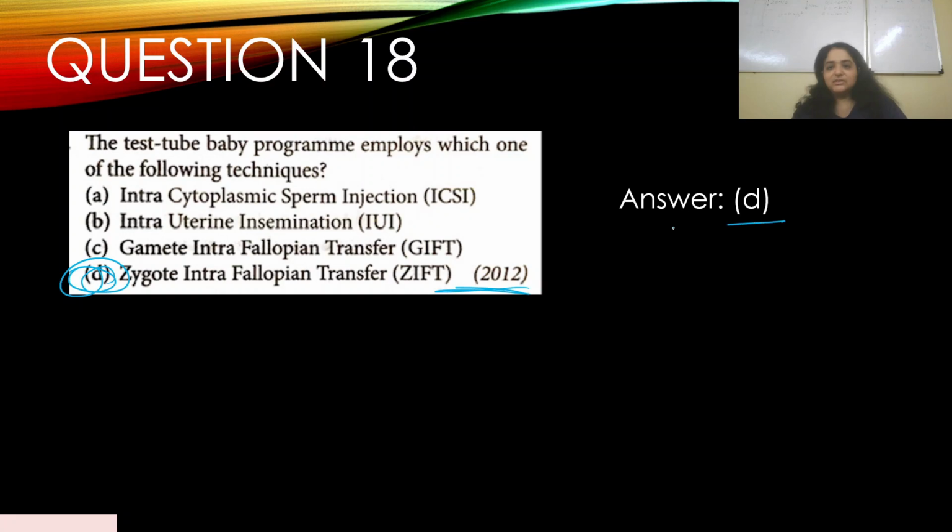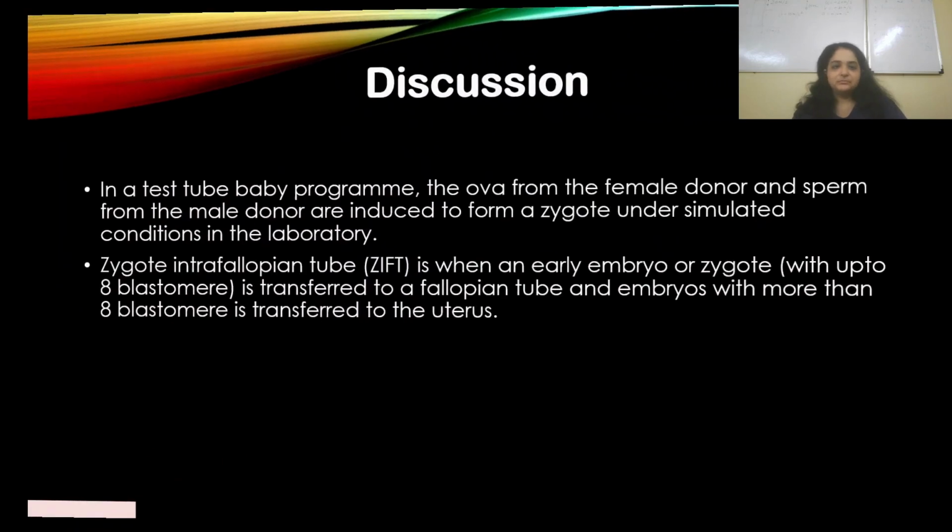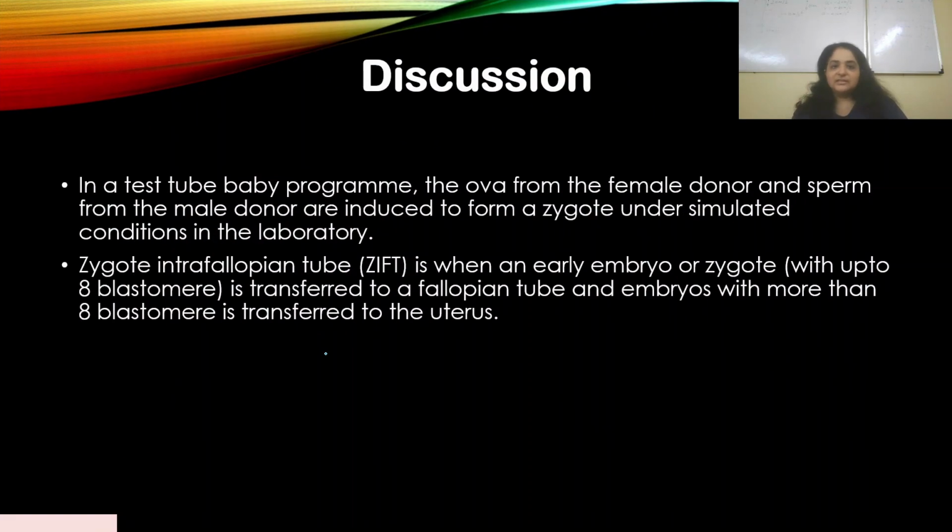So the answer is D. In the test tube baby program, the ova from the female donor and sperm from the male donor are induced to form a zygote under simulated conditions in the laboratory. ZIFT is when an early embryo, a zygote with up to 8 blastomeres, is transferred to a fallopian tube, and an embryo with more than 8 blastomeres is transferred into the uterus. So this is what ZIFT is. Clear? Simple, same answer.